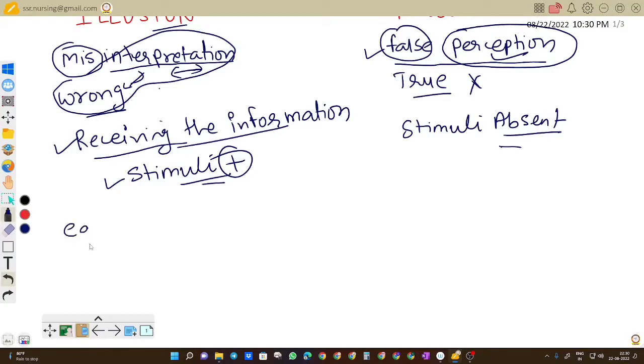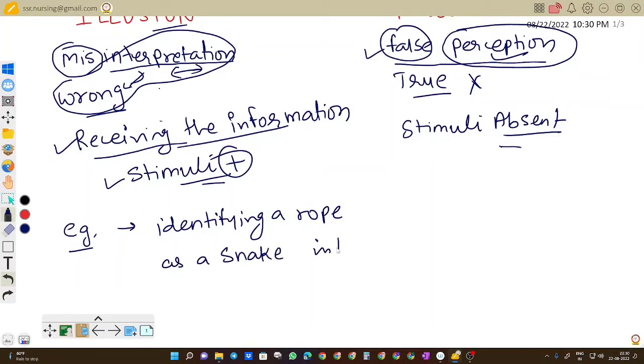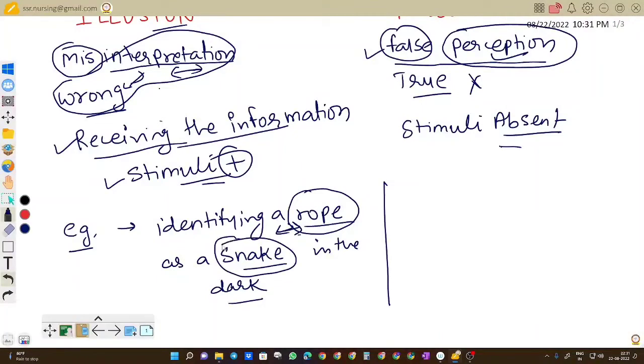If we go to the example, identifying a rope as a snake in the dark. What is the example of illusion? The person identifies a rope as a snake in the dark. That means the person has the stimuli in front of him, but the person is misinterpreting the stimuli in a wrong way. While in hallucination, what can be the example?